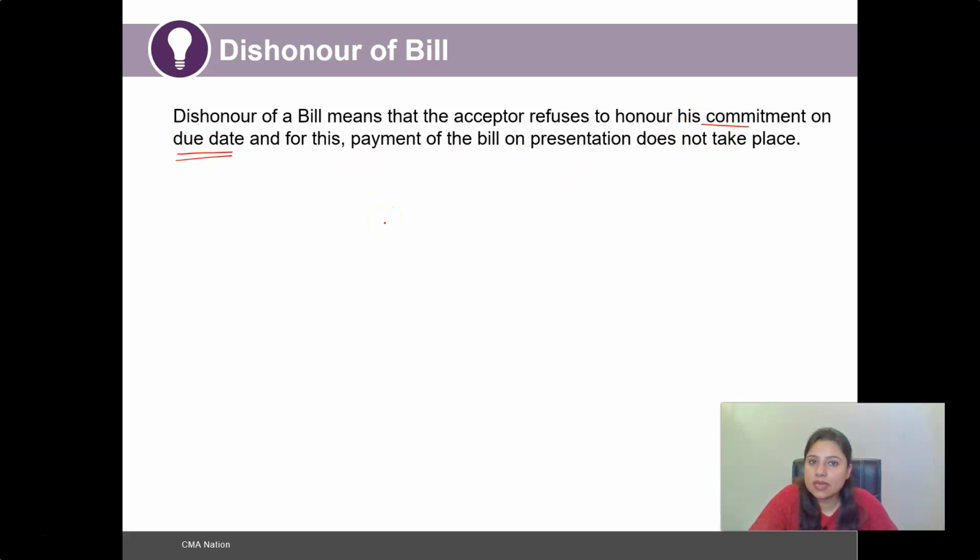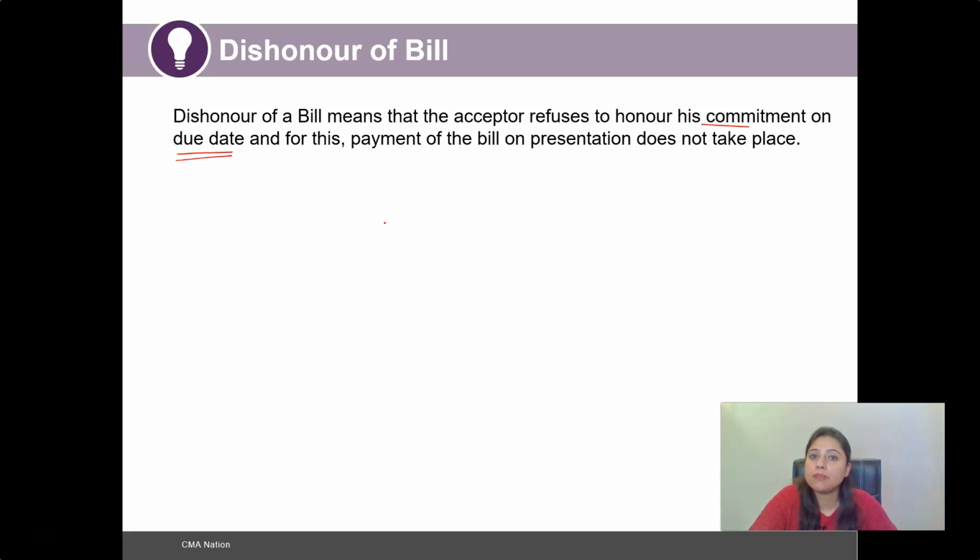So there could be any reason. The acceptor of the bill refuses to honor because of some reason. It could be that the acceptor does not have readily available money with him, or maybe the party is asking to give some additional amount of time so that they can arrange for the funds. Due to all these reasons, the acceptor will not be able to honor the commitment, that is, not make the payment on the particular due date as agreed upon.